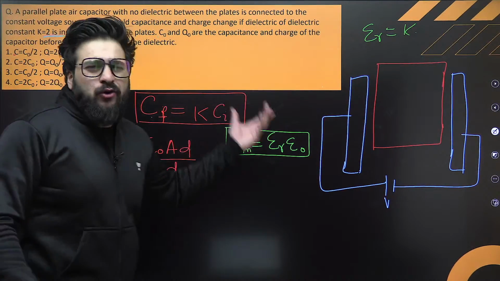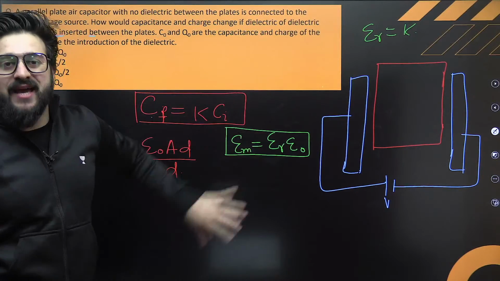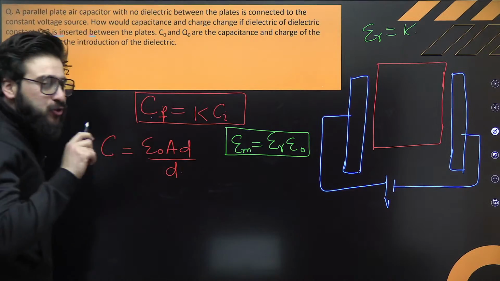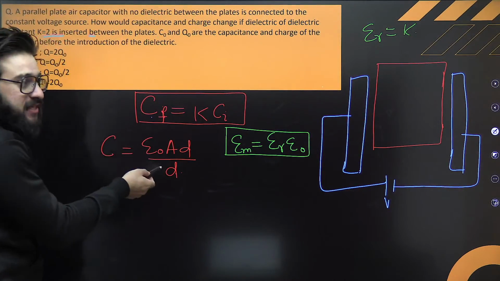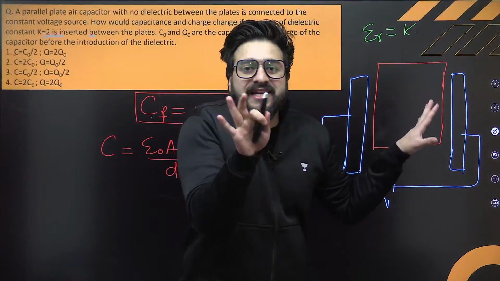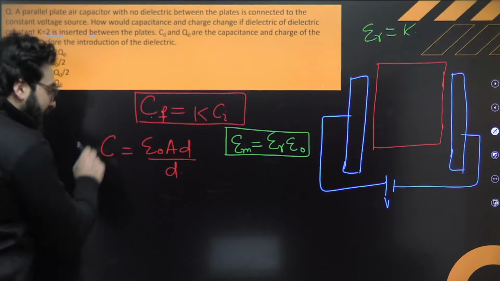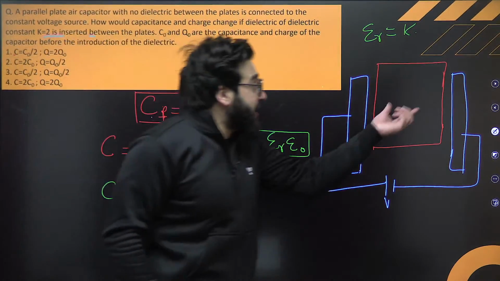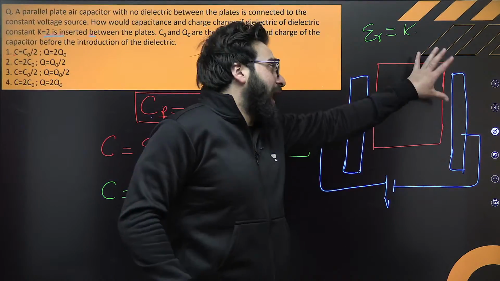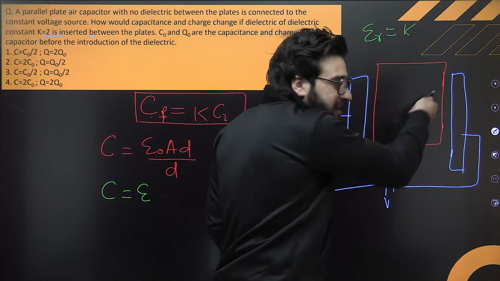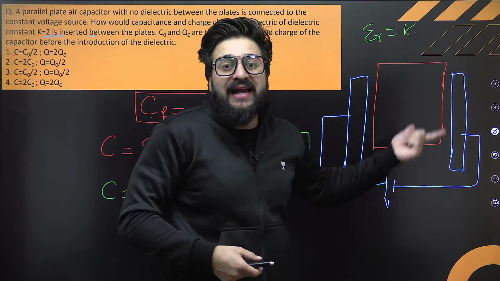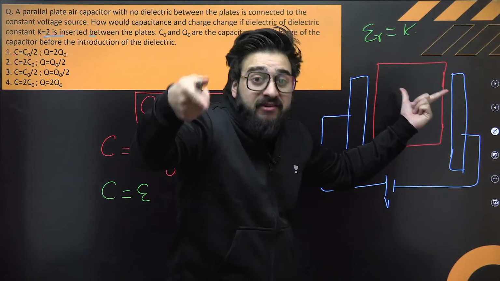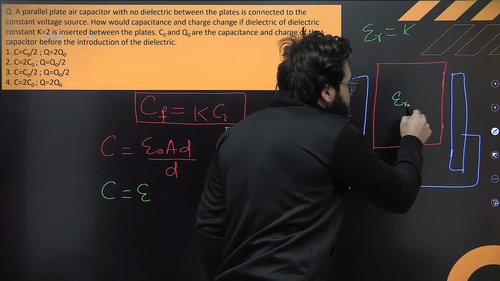I'm making you understand the concept; the rest I can solve in a second. This is the initial capacitance, the initial scenario when no dielectric was placed. Now we are placing the dielectric. Can I say what the capacitance will be afterwards? This is a medium having the permittivity of the medium, which I call epsilon M.